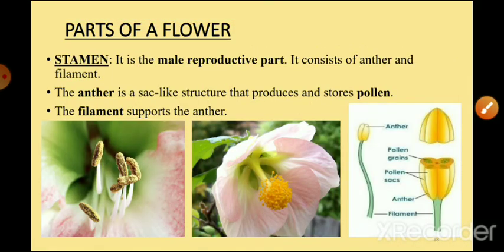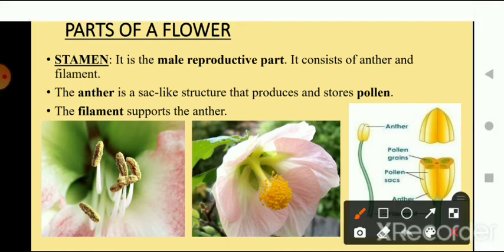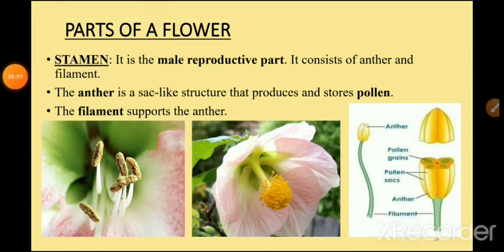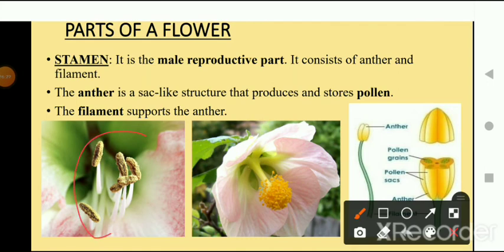Next is stamen. Here you can see the picture of a stamen. Stamen has two parts. The first one is anther. This above part is anther, and this pipe-like structure is known as the filament. The work of the filament is to support the anther, and anther is this structure. The whole part is known as a stamen.